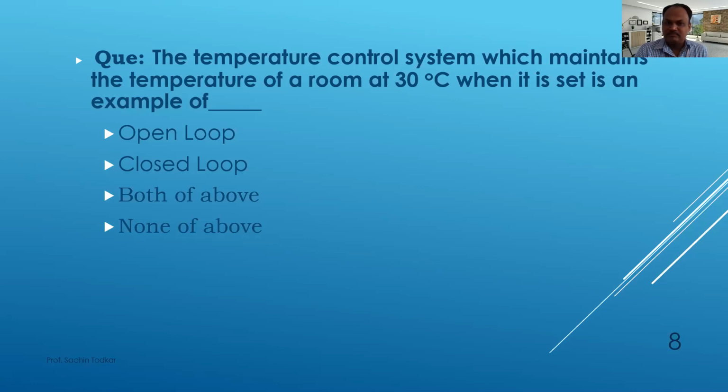Air conditioning system, is it open loop or closed loop? Anybody? Closed loop. Closed loop, correct, because when it takes the signal that it has reached 30 degrees, then it will automatically turn off. So it is a closed loop system. In closed loop system, there is feedback system, we know. In the second chapter, we are going to see those feedback systems.